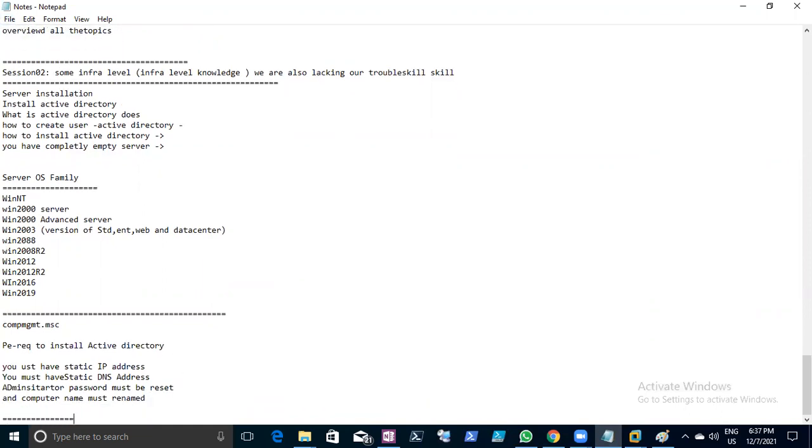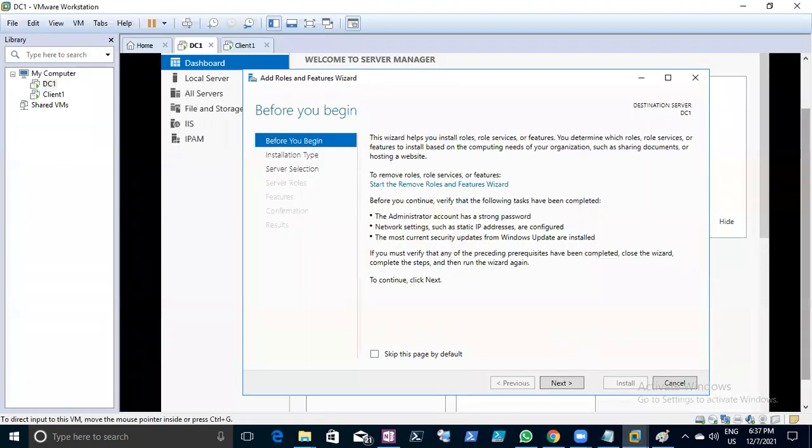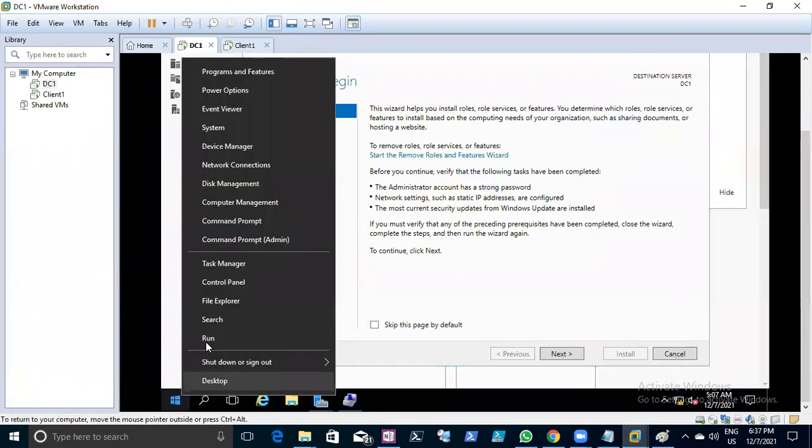This has to be verified. So just check whether an IP address has been configured or not. Static means, as already discussed yesterday.